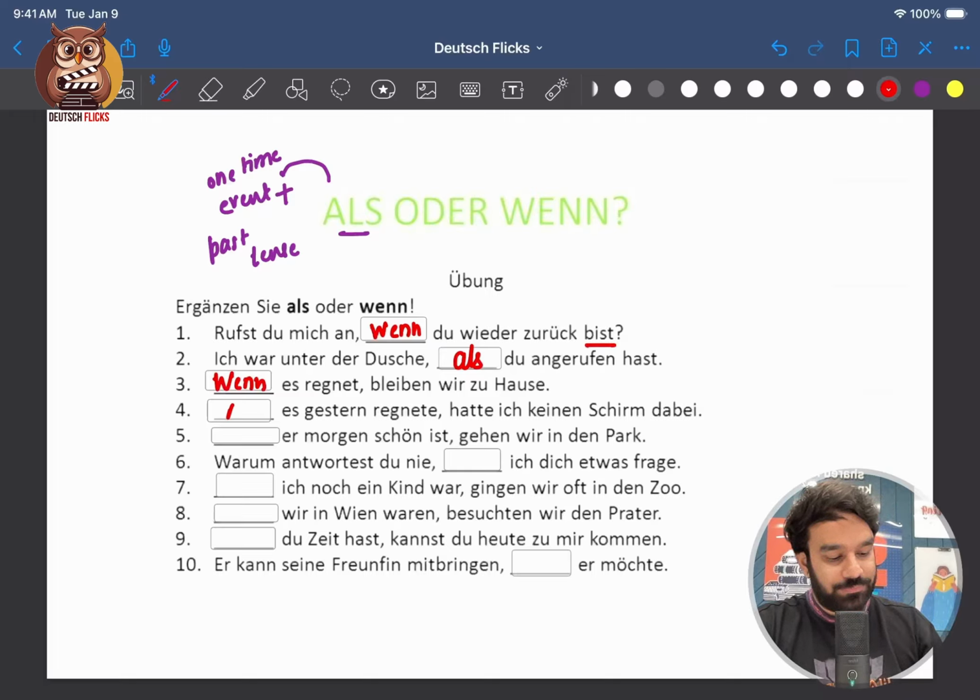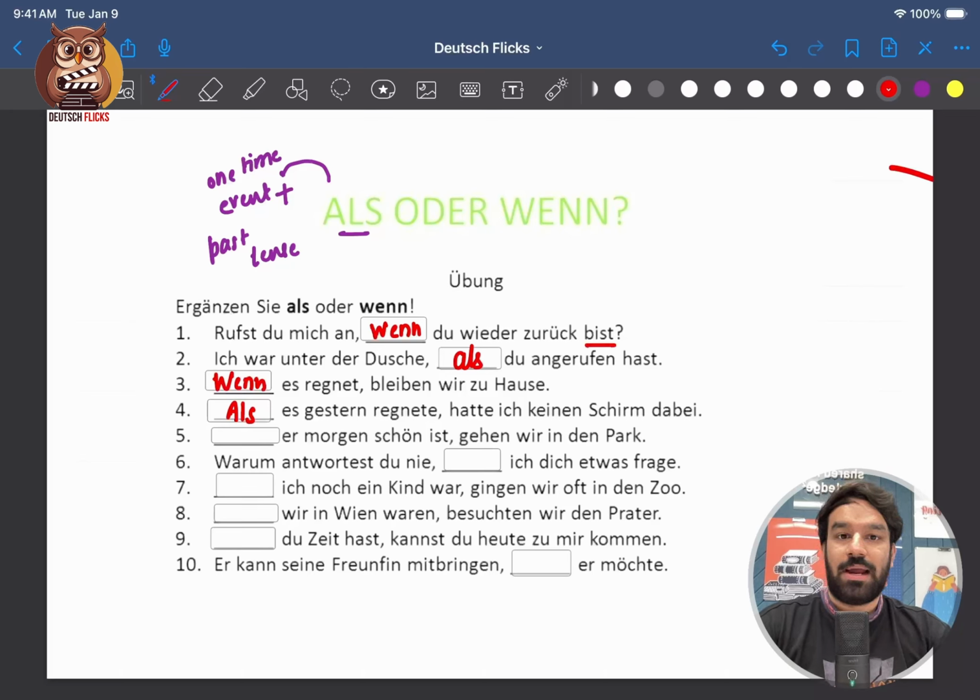By Schirm they mean Regenschirm, umbrella. So obviously we cannot fill when here because it would sound like whenever it rained yesterday, I never had umbrella with me. It doesn't make sense. So just by looking at this gestern thing, this is the signal. We can go ahead and fill als.